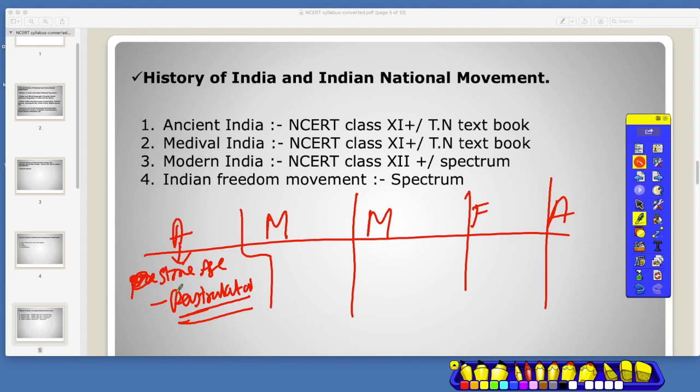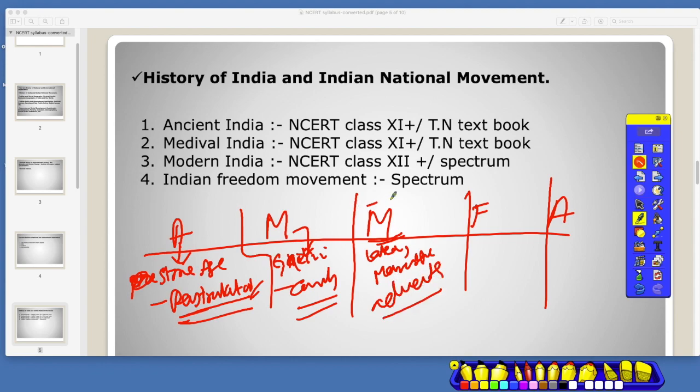And then medieval India from Rashtrakutas, so from Ghauri coming, Ghazni coming into India, till the early Mughals would be medieval India. Modern India would cover the later Mughals, the Marathas, and the advent of Europeans into India.